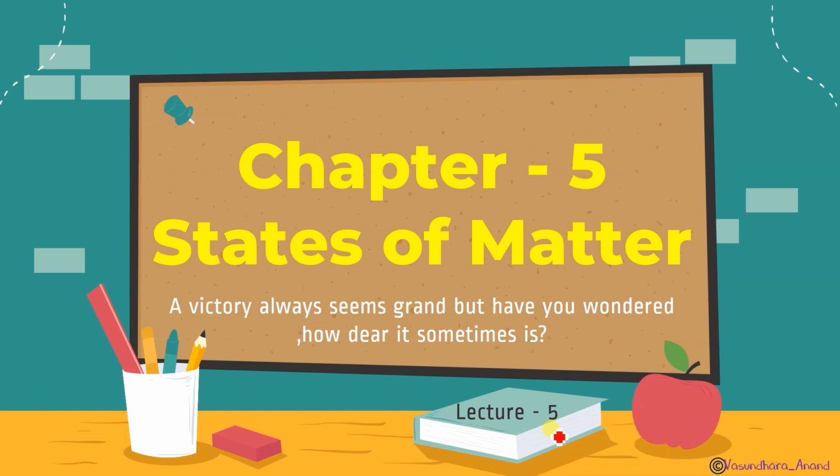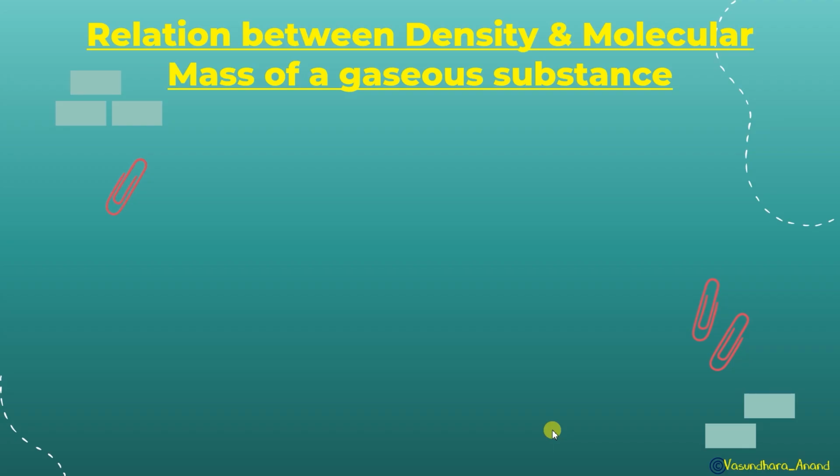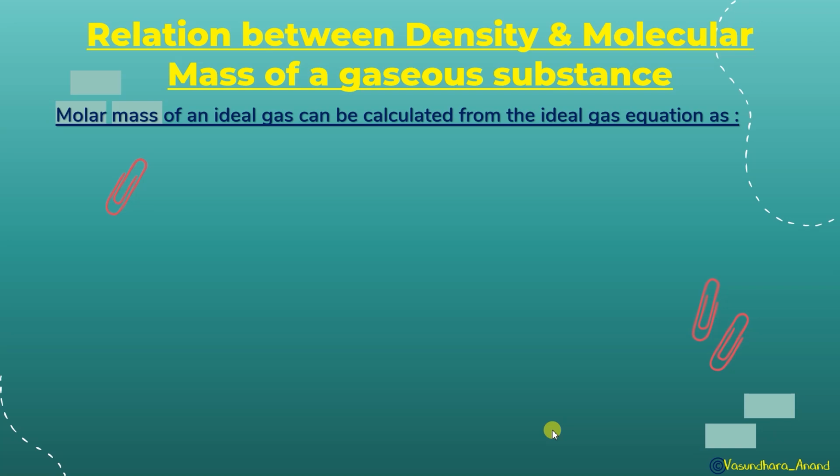Okay, so class, let's start with this video, and in this we are going to start with the relation between density and the molecular mass of a gaseous system. The molar mass of an ideal gas can be calculated from the ideal gas equation, and we have already done that PV is equal to nRT is the ideal gas equation.